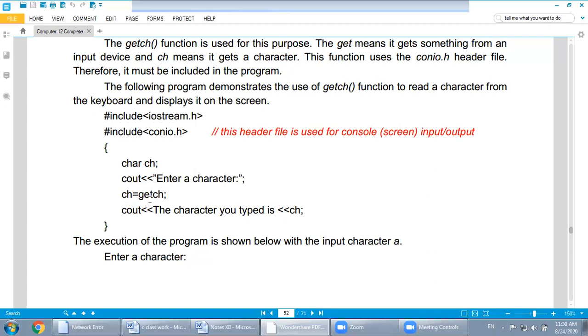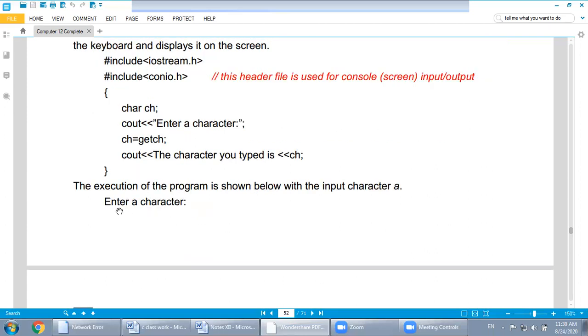Now whenever you press any character like a, this a will not be displayed to you, but whenever you use a cout statement, and this cout statement again has an error because they did not enclose it within double inverted commas. So the output should be like this. Whenever you assign a character, it will not show you, but in the cout statement, it will show you any kind of character which you have typed. So the message will be like this: output, enter a character, you press a.